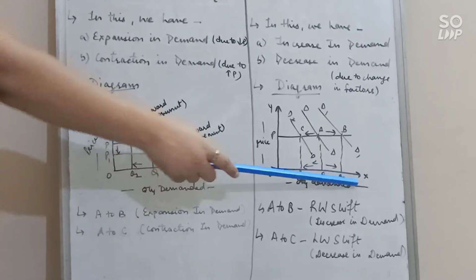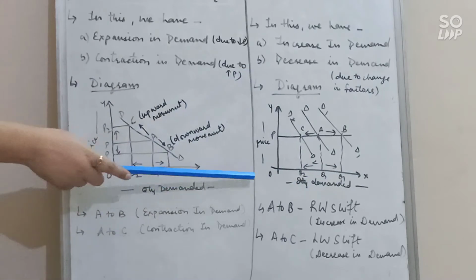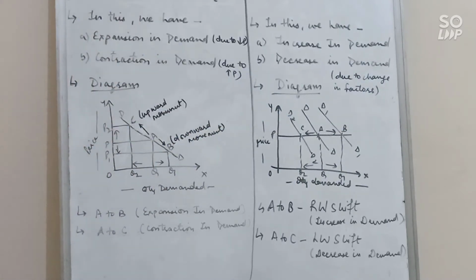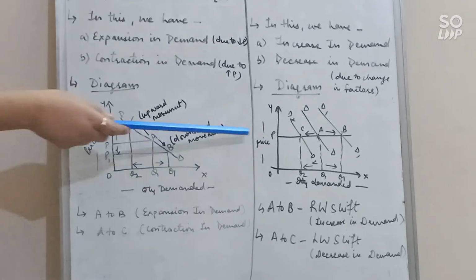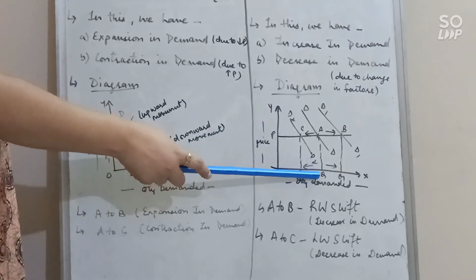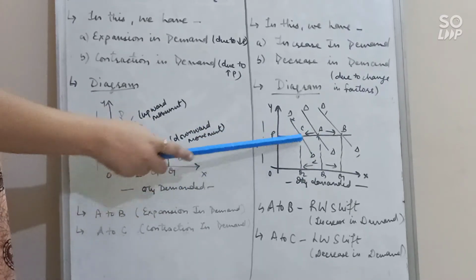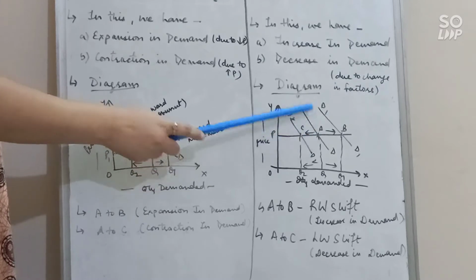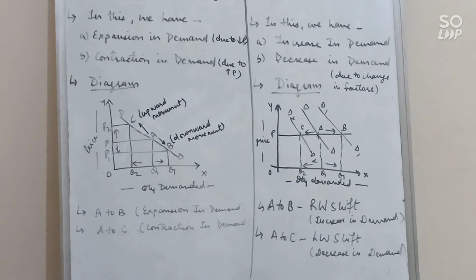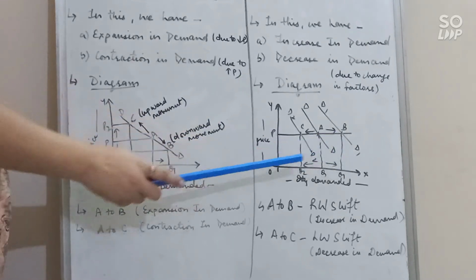So OX represents quantity demanded, OY represents price. Price remains the same because we know that under change in demand there is no change in price. OP is the price and OQ is the quantity demanded at OP price. We were at point A and we have demand curve DD. Clear? But due to some other factors other than price, if there is increase in demand, it means